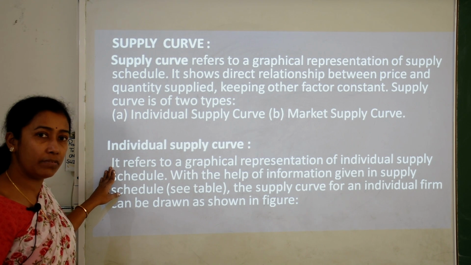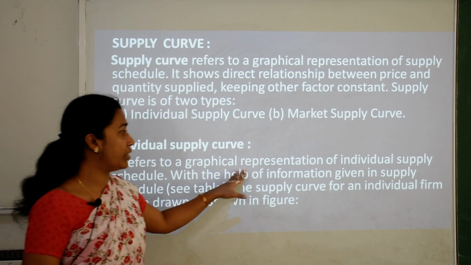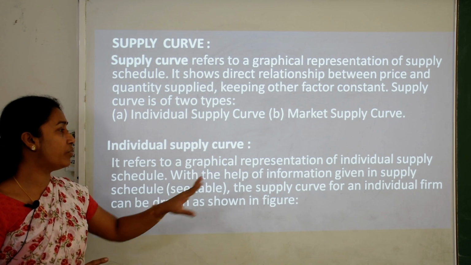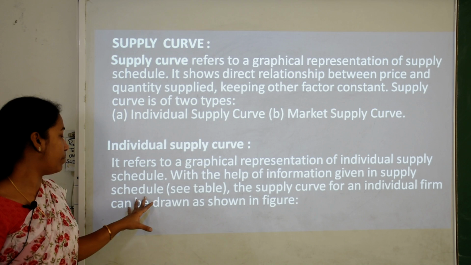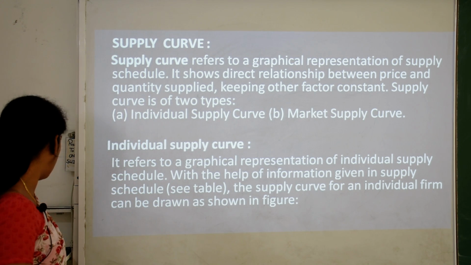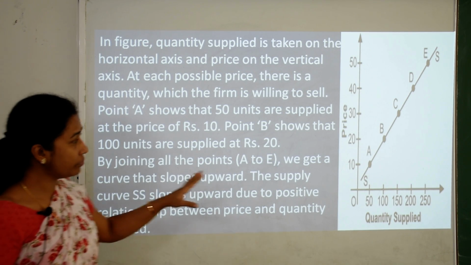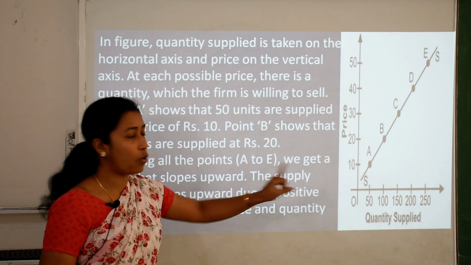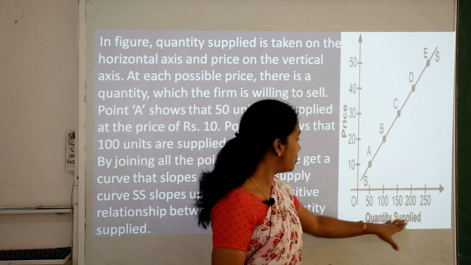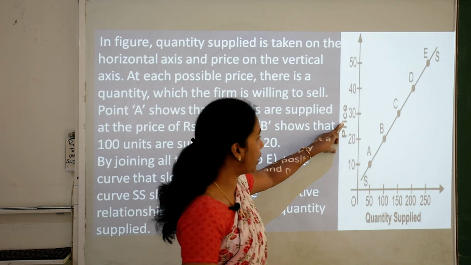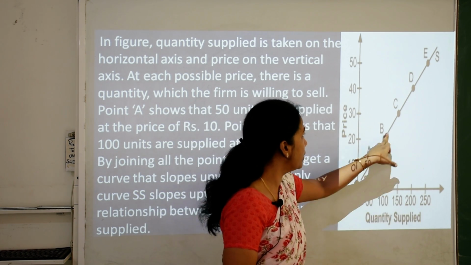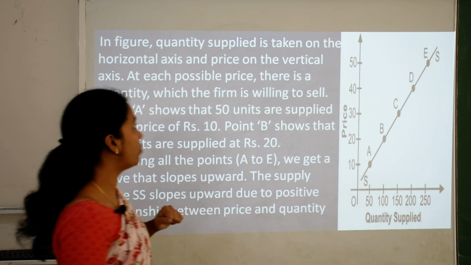First, we will refer to the individual supply curve. It refers to a graphical representation of the individual supply schedule. With the help of the information given in the supply schedule table, the supply curve for an individual firm can be drawn like this. This is the supply curve of an individual supplier, firm A, or any firm we can say. This is quantity supplied and this is price, and as we can see, as price is increasing, the quantity supplied is also increasing. Now, we will get this kind of supply curve.